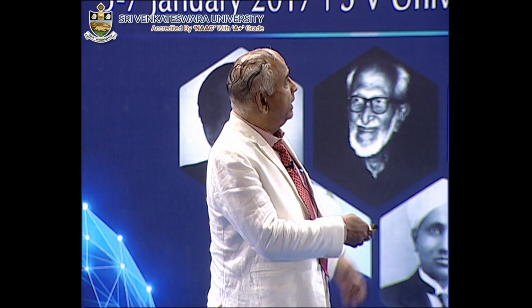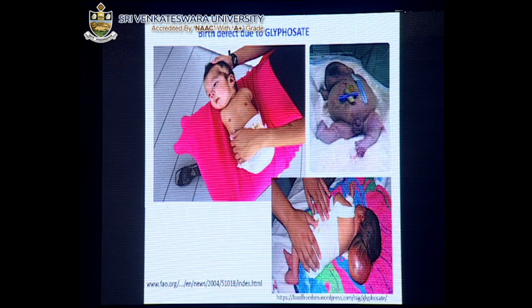You can see the defects, the embryo, and the tumor also; it induces cancer. The chlorinated pesticides are known chemicals that transform normal cells into carcinogenic cells. Now this is another, you see, the victim of endosulfan.